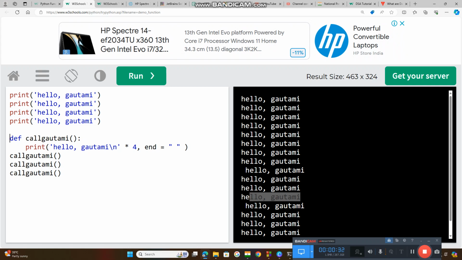See, now I have kept triple quotes here. What do you mean by triple quotes in Python? Triple quotes mean multi-line comments. Now all these lines are kept under multi-line comments. Multi-line comments means if I keep triple quotes, these lines of code will not be read by Python.